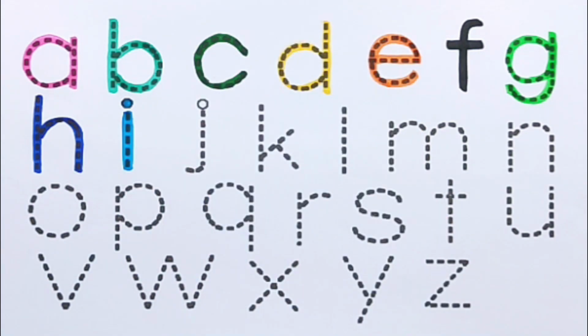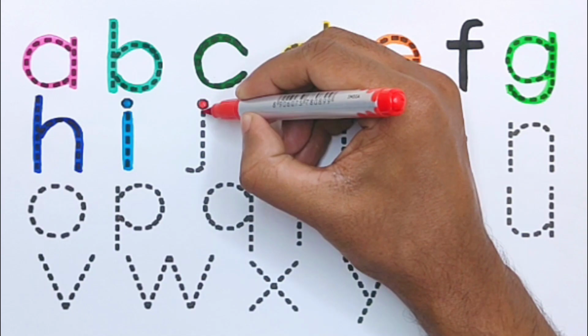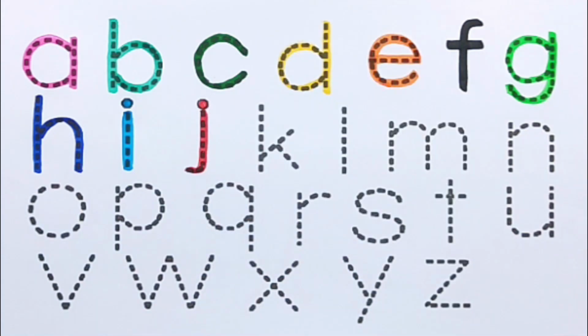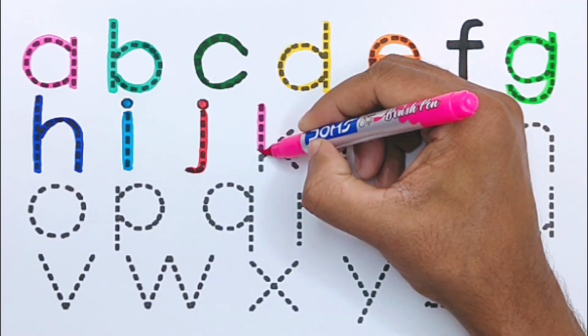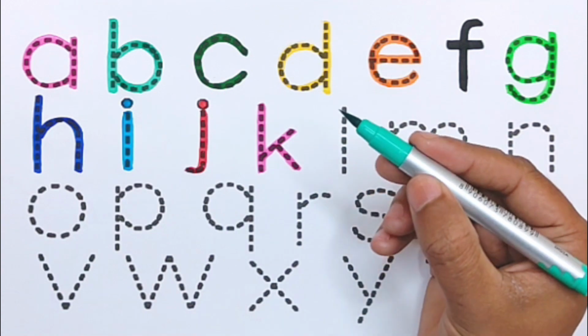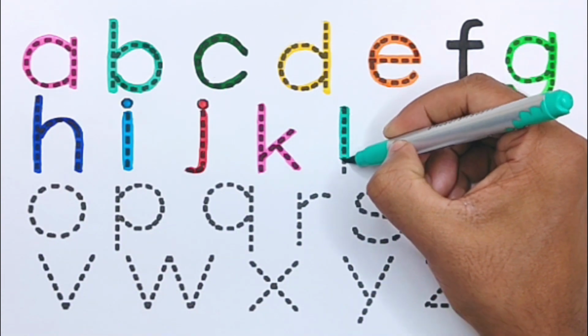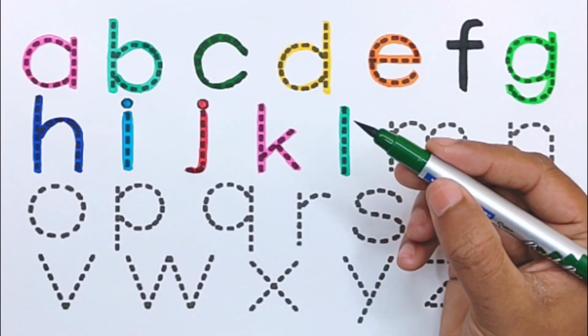I for ice cream. Red color. J for juice. Pink color. K for kite. Green color. L for lollipop. Green color.